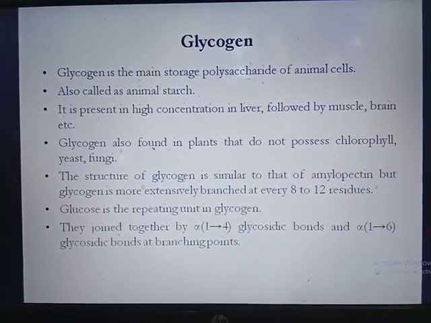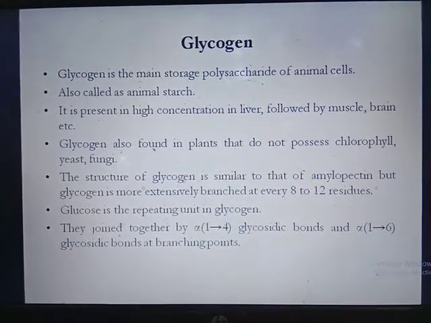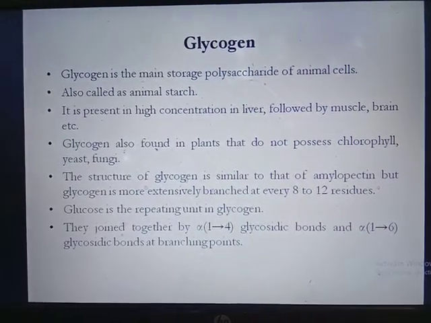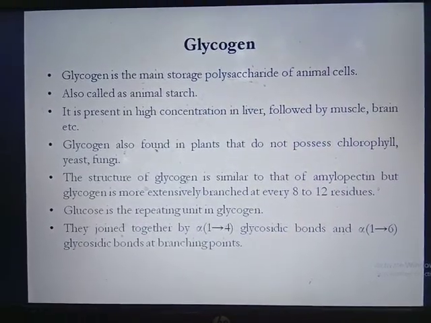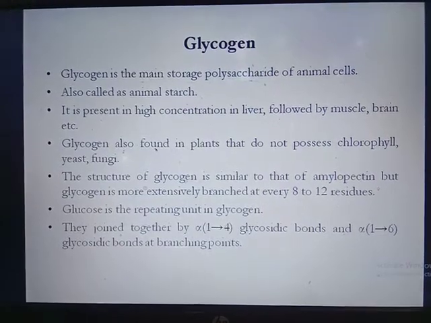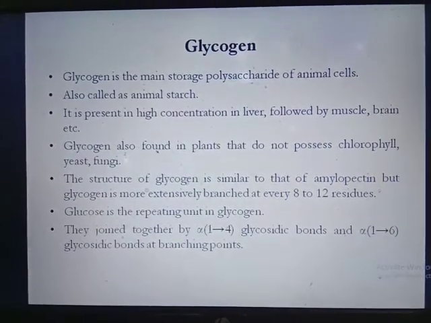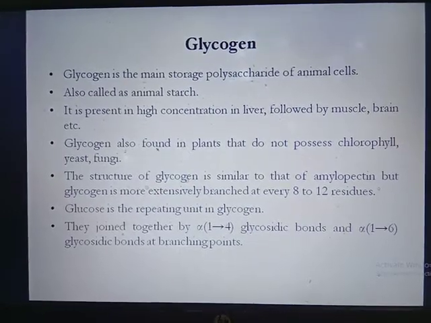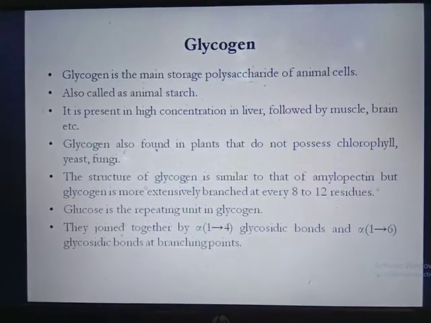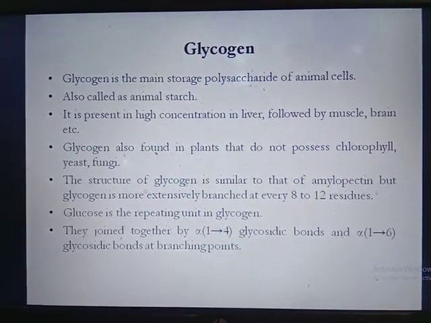The structure of glycogen is similar to that of amylopectin, but the difference is that glycogen is more extensively branched, at every 8 to 12 residues. In amylopectin, the branching point is present after every 24 to 30 residues, but in glycogen the branching point is present at every 8 to 12 residues.